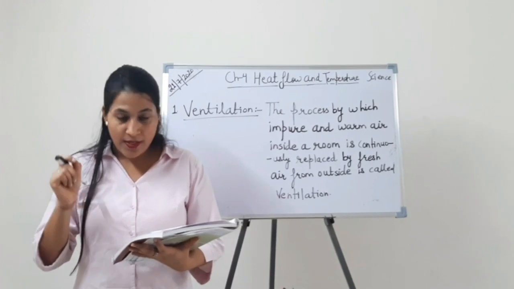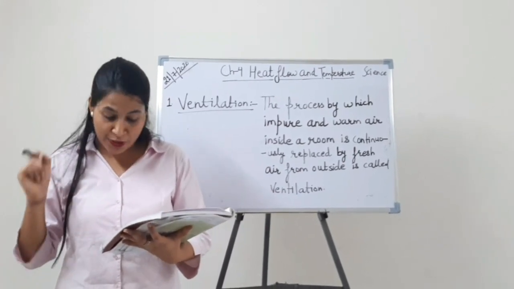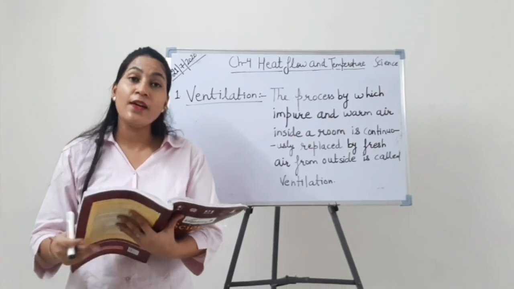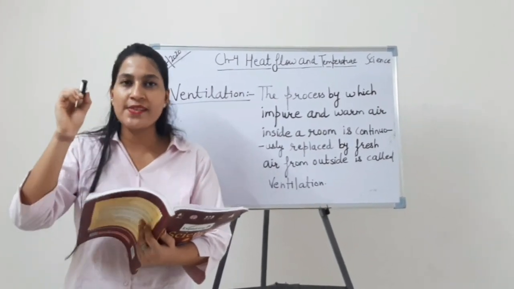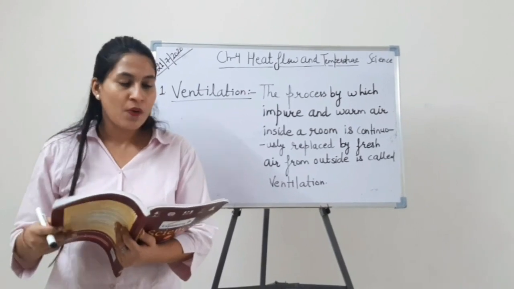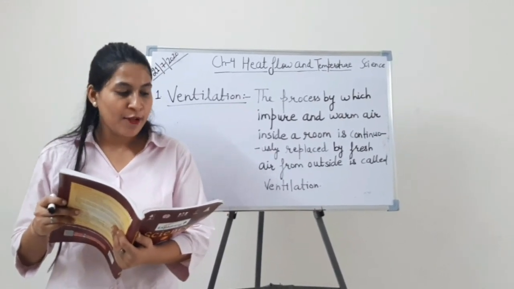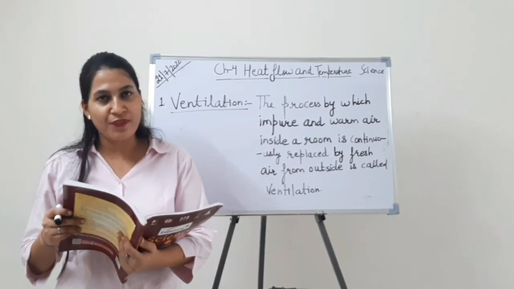Due to this, it causes a drop in pressure within the room. This decreases the pressure inside the room. Thus, the cold and fresh air from doors and windows flows in.